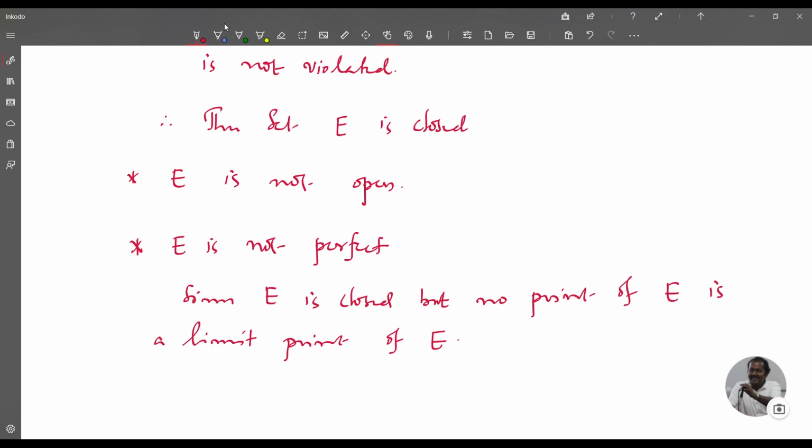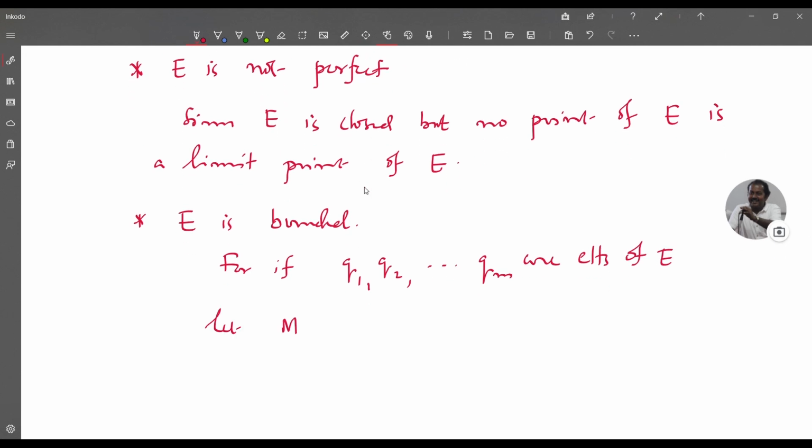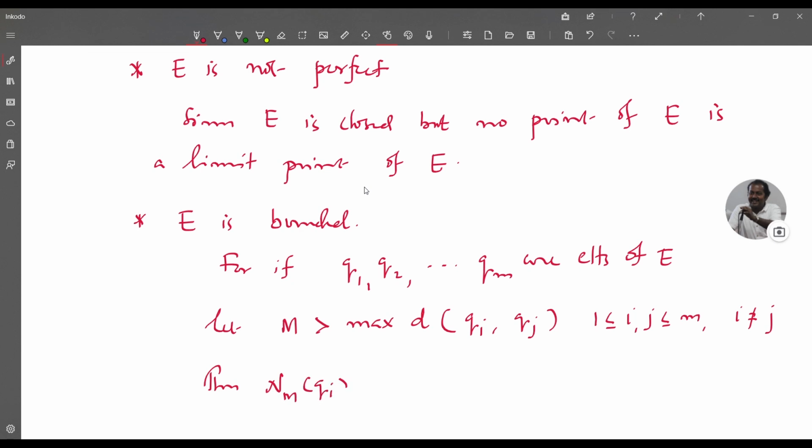Now, E is bounded, for if Q1, Q2, etc., Qm are elements of E, and let T_m be greater than the maximum of the distance between Qi and Qj, for 1 less than or equal to i, j less than or equal to m, where i is not equal to j, then the union of N_T_m of Qi for i equal to 1 to m contains E.